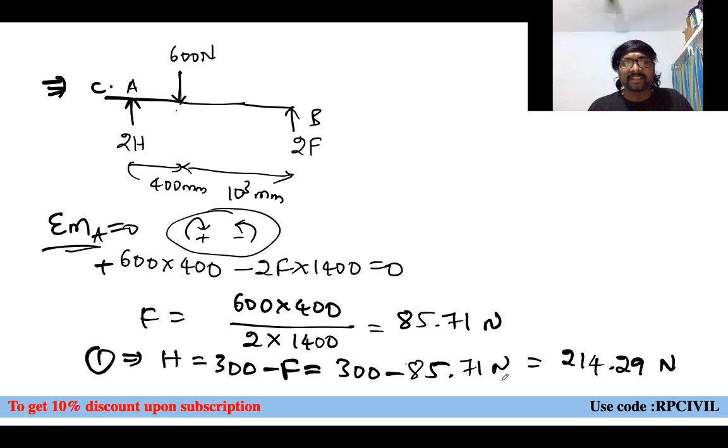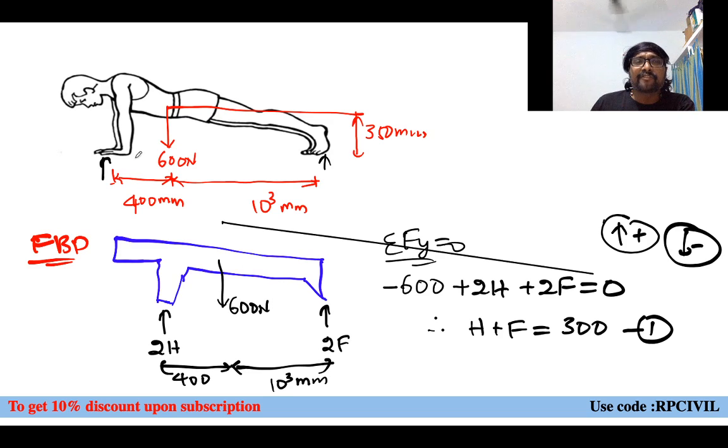On the hands, more amount of normal thrust is exerted. On the foot, lesser amount of normal thrust, or normal force, is exerted. That is the reason we will feel more pain on the hands. Yes or no? If you observe, whenever you are doing push-ups, you will be feeling more pain on the hands only. Why? Because more normal thrust is exerted by the floor on the hands only.